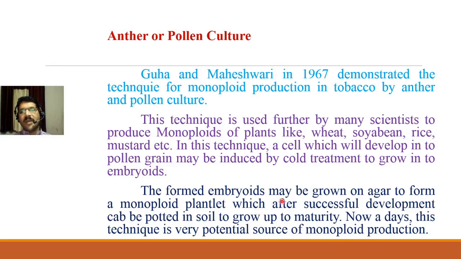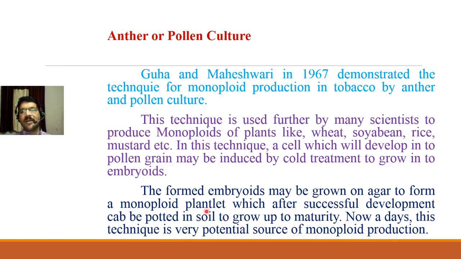The formed embryoids may be grown on agar to form monoploid plantlets, which after successful development can be potted in soil to grow up to maturity. So nowadays this technique is a very potential source of monoploid production.